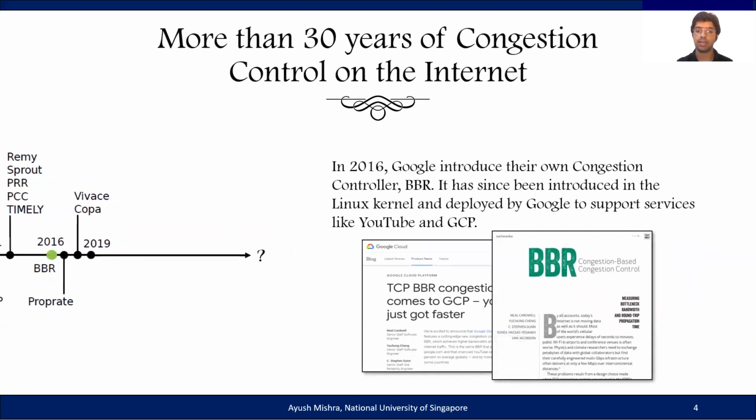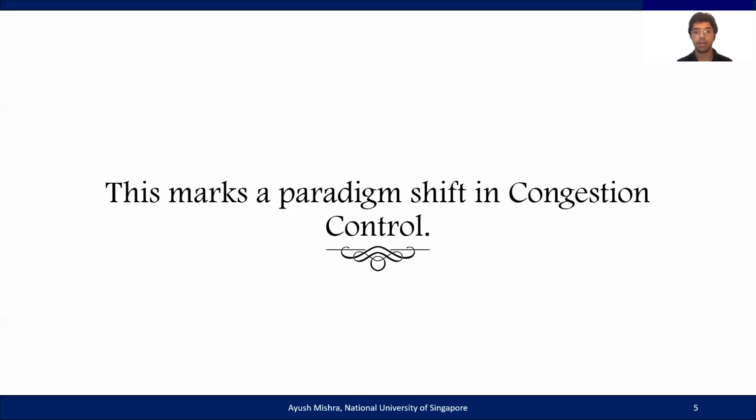However, in 2016, Google introduced their own congestion controller called BBR, which used bandwidth estimates and RTT to infer congestion on the network instead of packet losses. It has since been deployed by Google to support services like YouTube and the Google Cloud Platform. Since BBR, we have also seen the introduction of other congestion control algorithms that also explore alternate ways to infer congestion on the network. This essentially marks a paradigm shift in how congestion control is done on the internet.